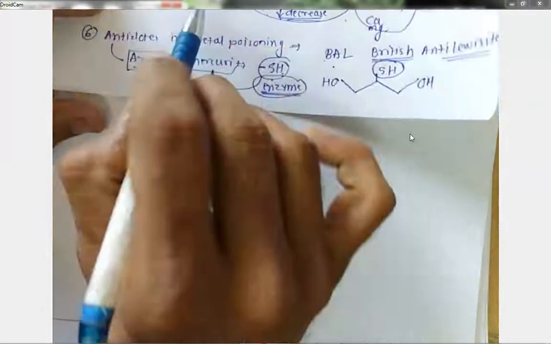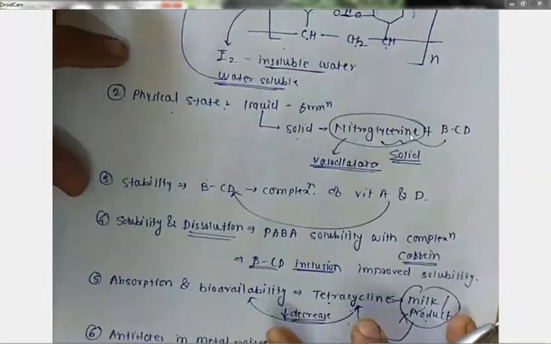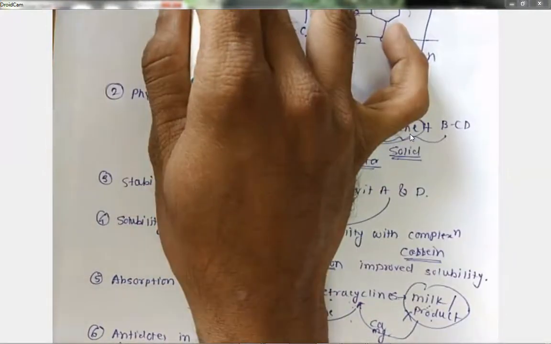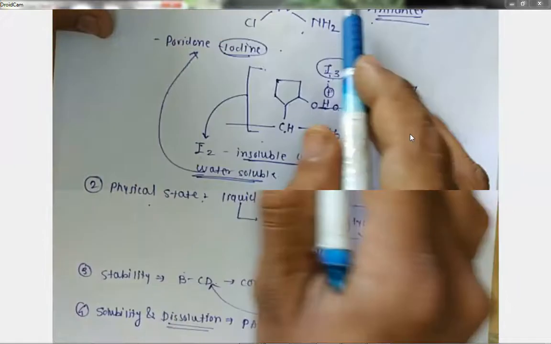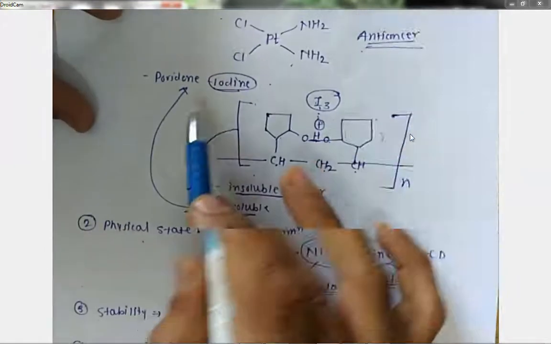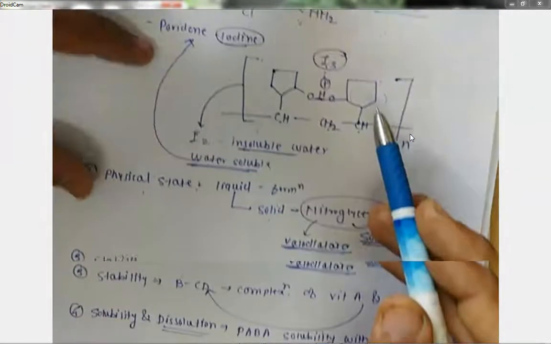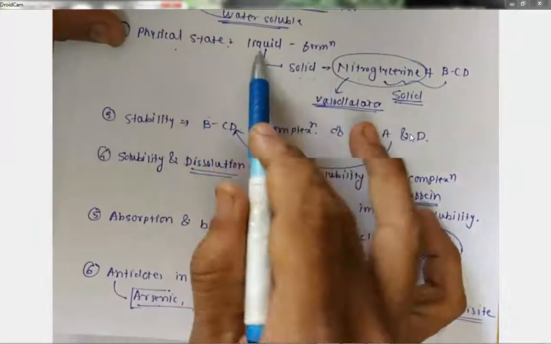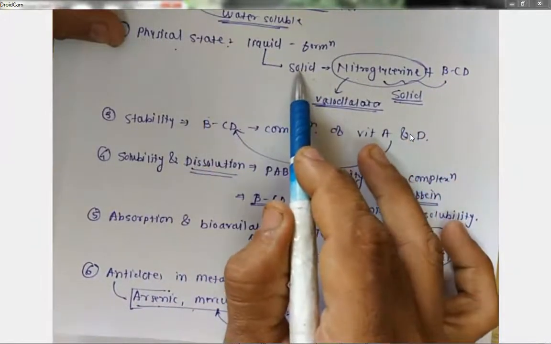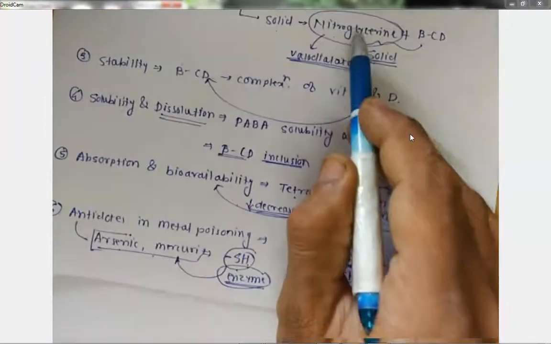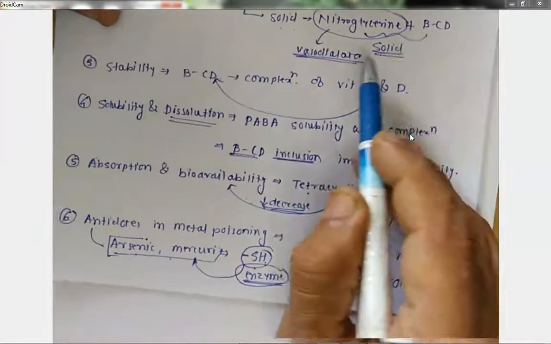Now, again I am going to repeat it: the definition is a very simple definition. Now for applications, under drugs you have to explain about cisplatin and povidone iodine. You have to explain what you mean by povidone iodine. Physical state, yes, liquid to solid. For the process, improve the process characteristics. Give the example of nitroglycerin with beta cyclodextrin.